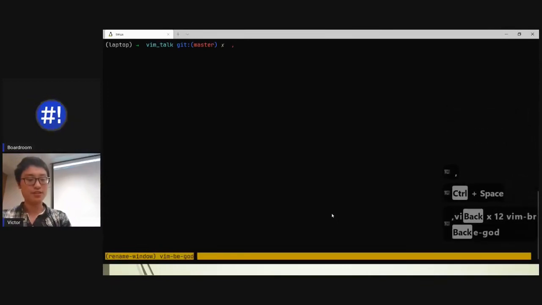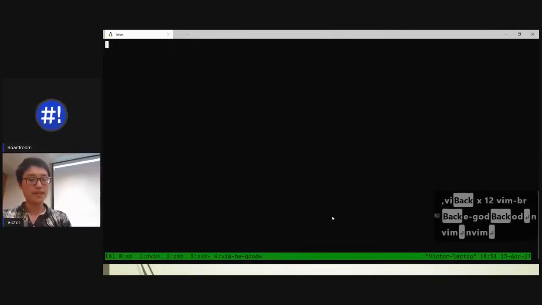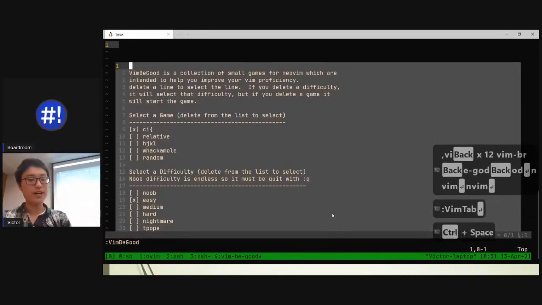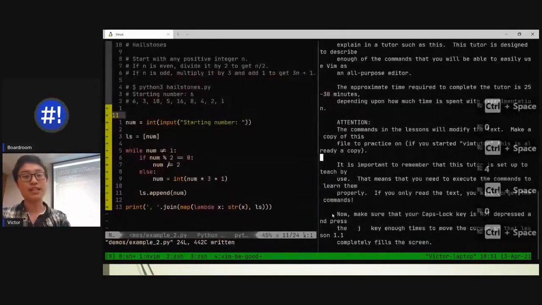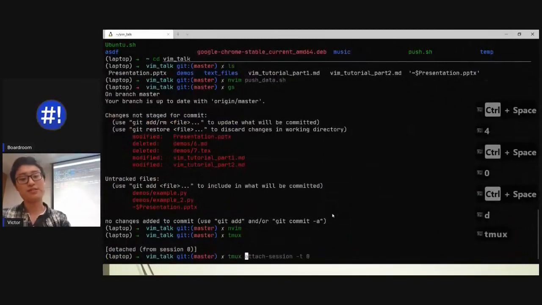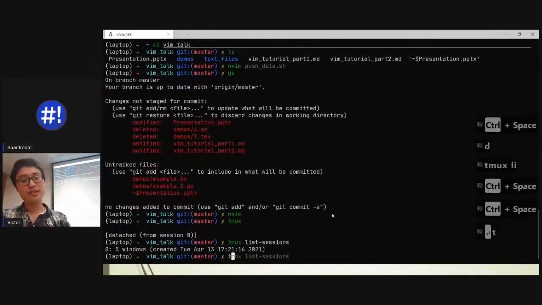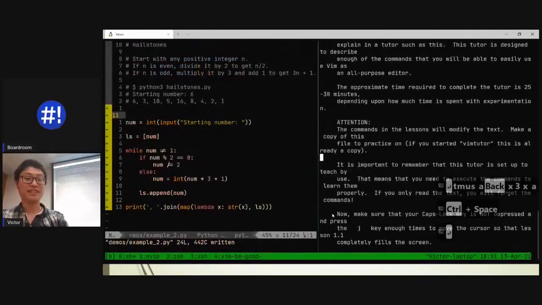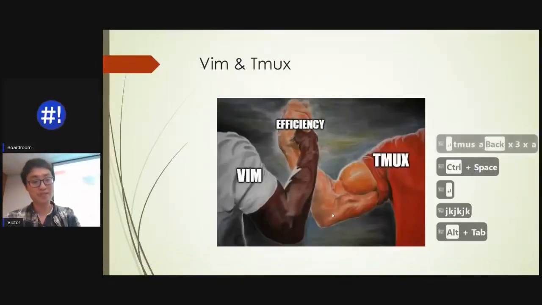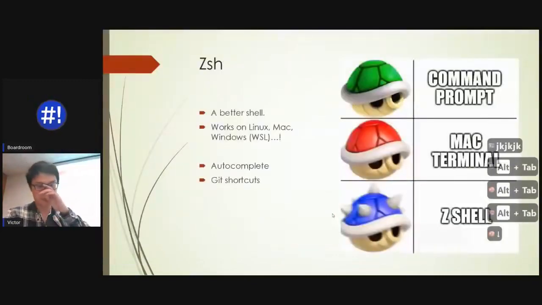Vim be good. And I can just have this open up as nvim. I can just be playing Vim be good here. I can go back to the first one. I can go right back to the fourth one. It's so good. I can even detach. So I detach, and I can do list sessions, tmux attach session t0, and I'll be back. Yeah? So it's really, really nice. So tmux, definitely would recommend if you guys are going to use Vim as well.